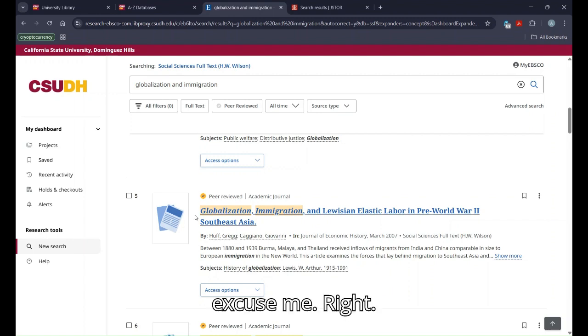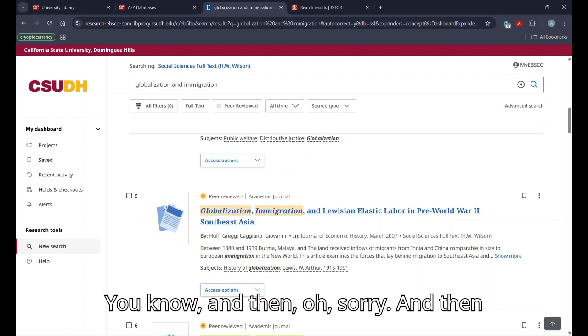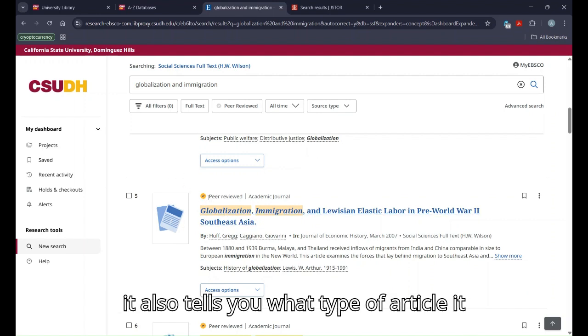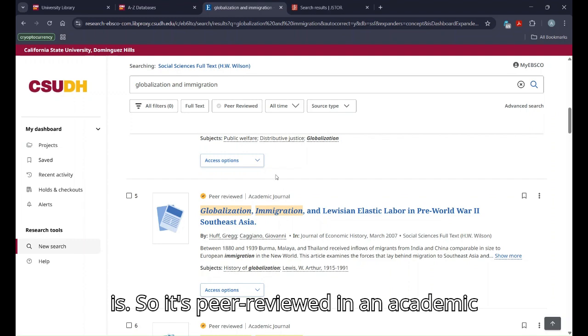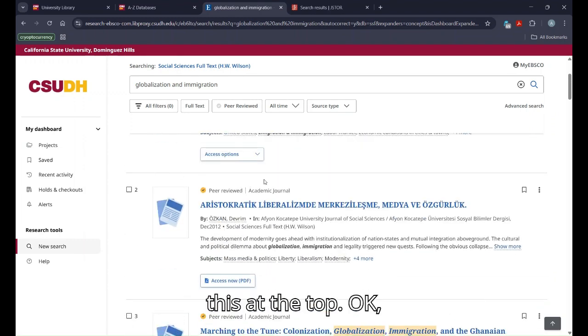And then it also tells you what type of article it is. So it's peer reviewed in an academic journal. Yeah, I forgot to mention this at the top.